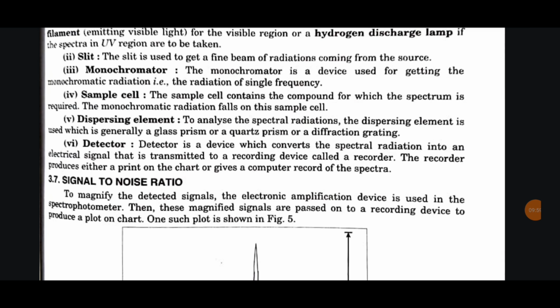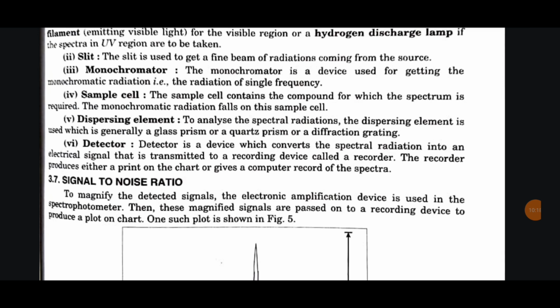Sixth, detector. Detector is a device which converts the spectral radiation into an electrical signal that is transmitted to a recording device called a recorder. The recorder produces either a print on the chart or gives a computer record of the spectrum.